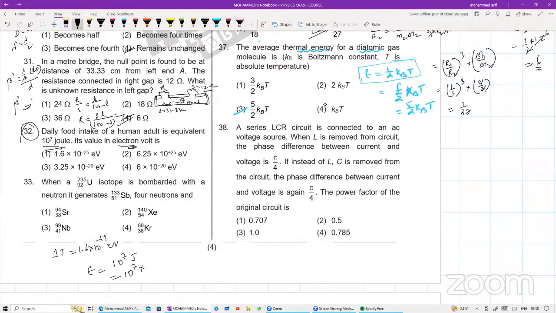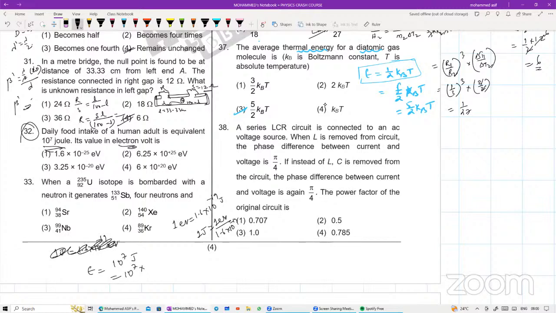1 joule will be equal to, in electron volt है ना बेटा? Energy will be in terms of an electron volt. Daily food intake of a human adult is equal to 10 to the power of 7 joules. So energy is equals to 10 to the power of 7 joules. 1 electron volt will be equal to 1.6 into 10 to the power of minus 19 joules. So 1 joule will be equal to how much, beta? 1 electron volt divided by 1.6 into 10 to the power of minus 19 joules.